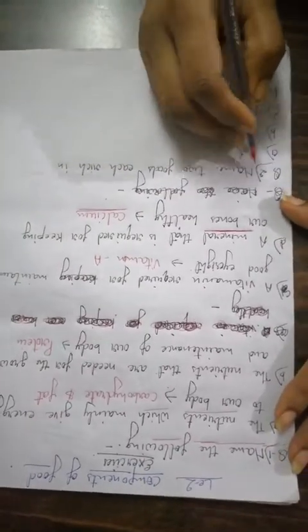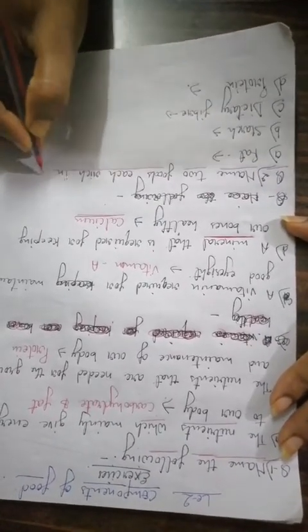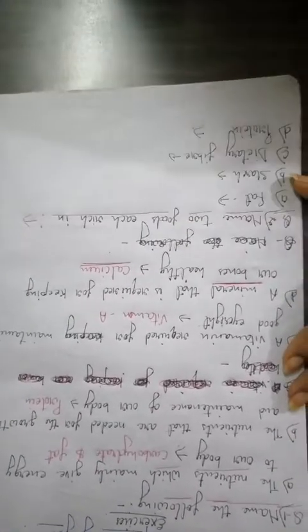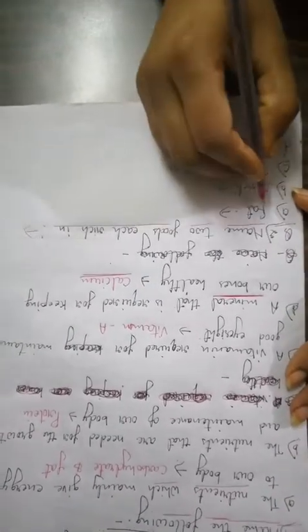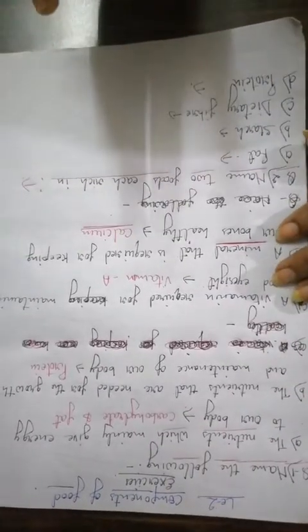Next, exercise number 2. Name 2 foods each rich in, which means you have to give 2 examples of food that are rich in the following. First, fat. Fat is found in which food? You have to give only 2 examples.